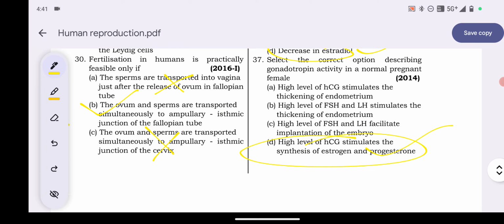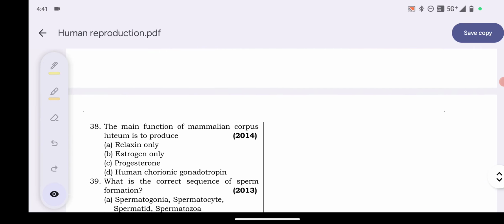Explanation: during the first trimester of pregnancy, the endocrine placenta secretes HCG. After implantation, it preserves the endometrium's lining by synthesizing estrogen and progesterone. So option D is the correct answer.